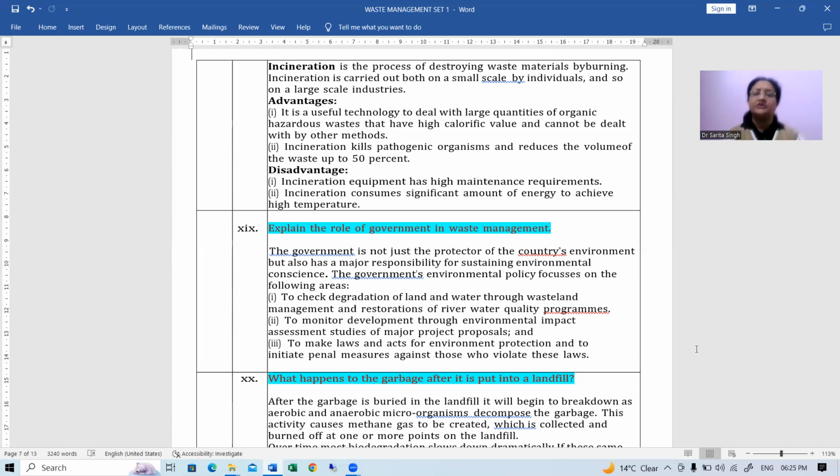Restore the river water quality by various programs which they introduce in different areas. Then to monitor development through environmental impact assessment, by various studies which are done in this regard.